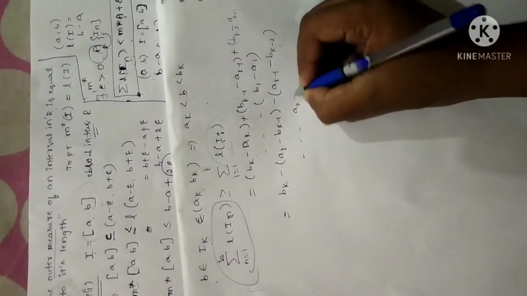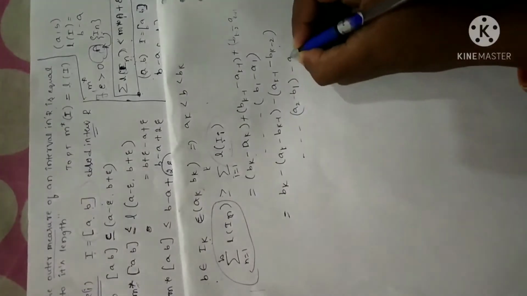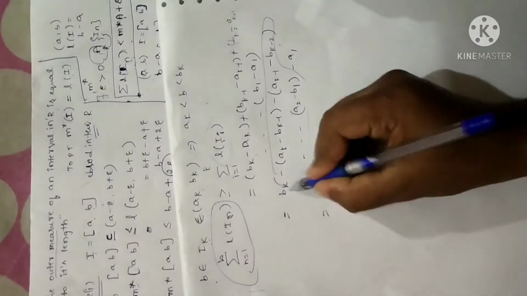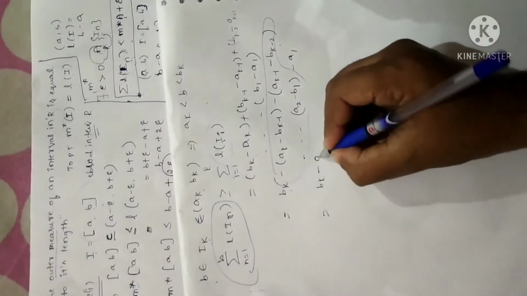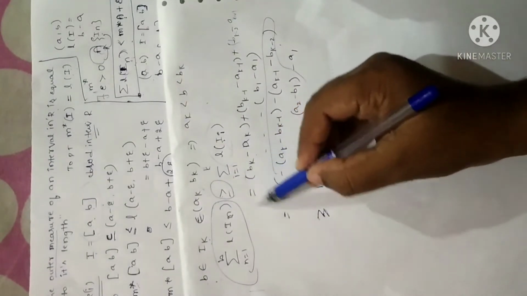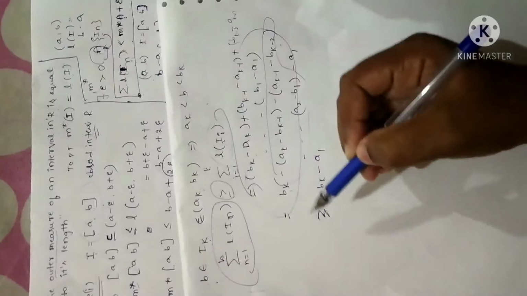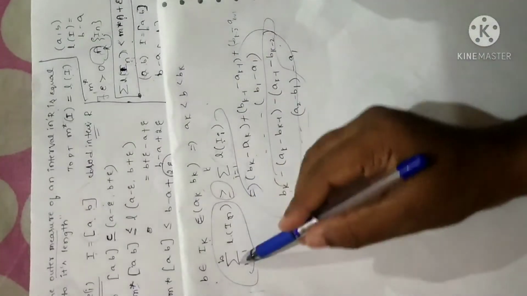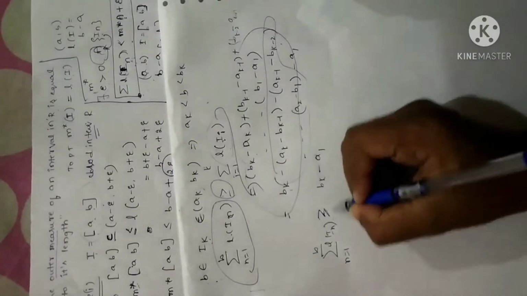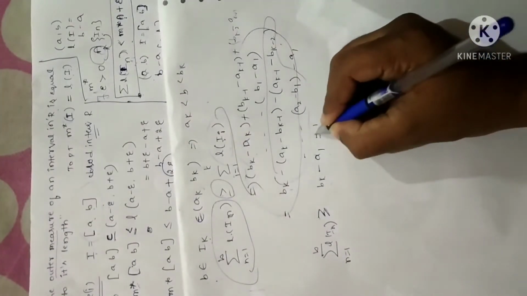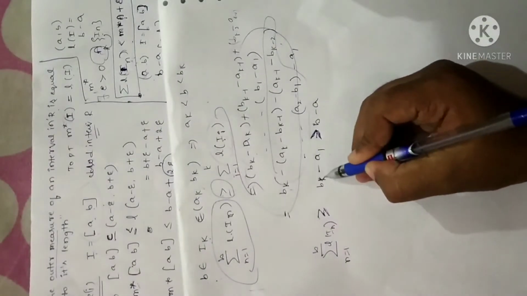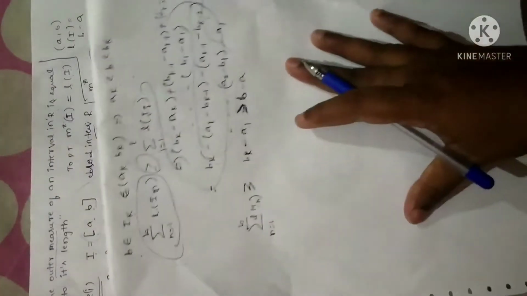Now here I'll get A2 minus B1 minus A1. Clear? Now whatever may be the intervals in between, I'll write the first element and the last element of the interval. Fine. I'll continue this symbol here, greater than or equal to. This will be the value of the length of an interval. After simplification, I'm going to get the sum from n equals 1 to infinity of length of In as BK minus A1. So in general, I can write this will be greater than b minus a. Whatever may be the suffix value, it should be greater than b minus a.